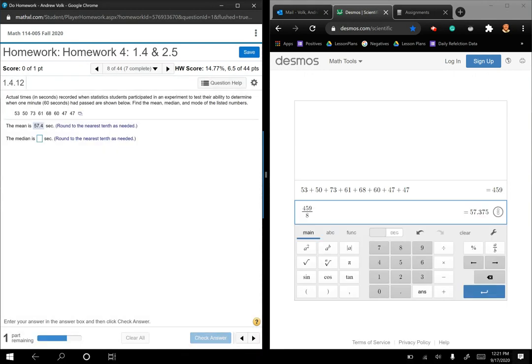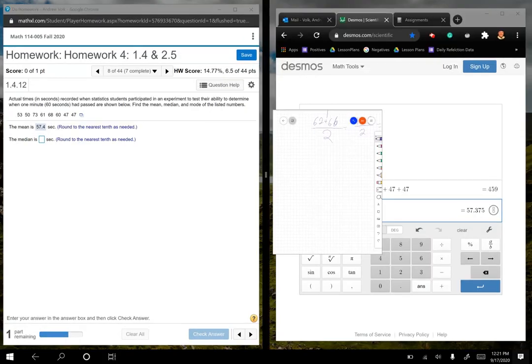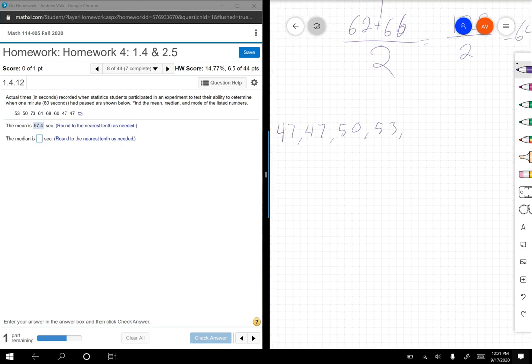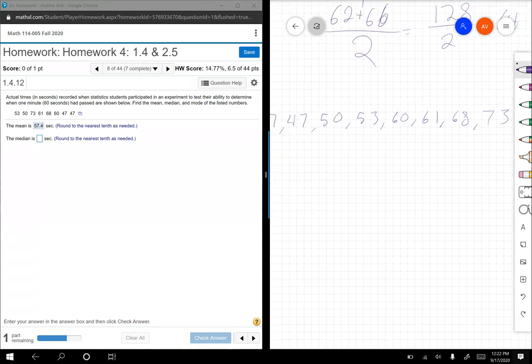Excellent. All right. The median means I have to put them in order, so I'm going to pull up my scratch paper. And I'm going to try to put them in order here. 47, 47, 50, 53, 60, 61, 68, and 73.